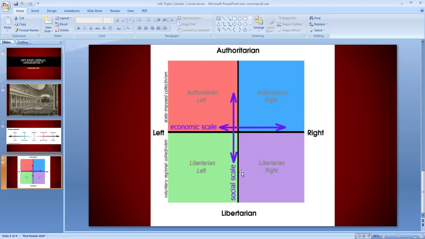If they claim that power should be held by the ruling class or by a small group of people, then we have authoritarian political parties. Authoritarian can also be replaced with terms such as totalitarian regime, dictatorship, or absolute monarchy. That's the reason why they're at the top. Usually the ruling class is at the top, and the people are down at the bottom.